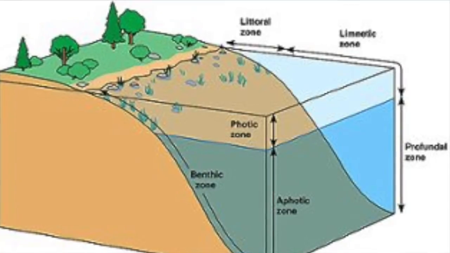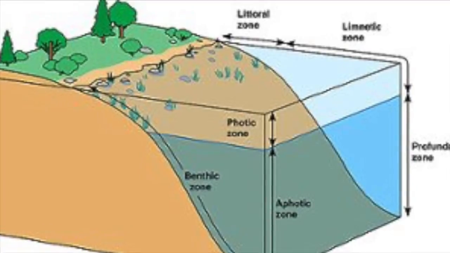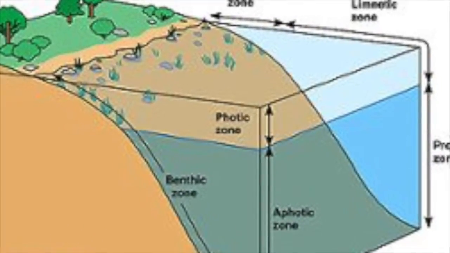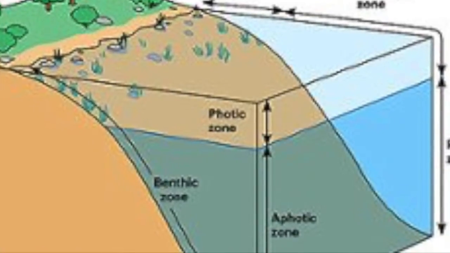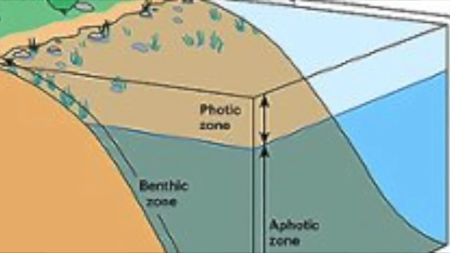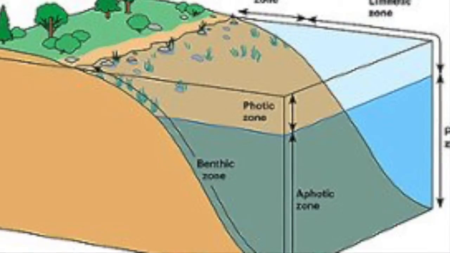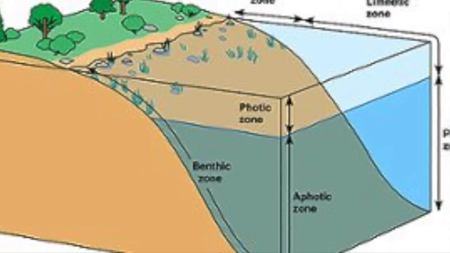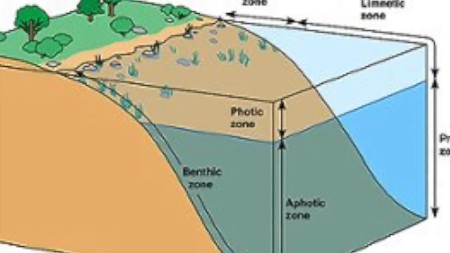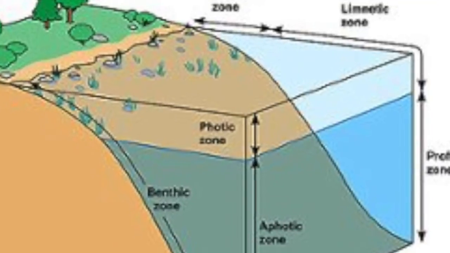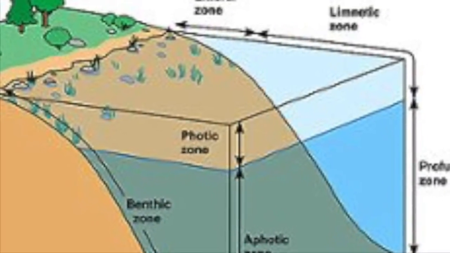The 1% or less light penetration level also defines the euphotic zone of the lake. The euphotic zone, or photic zone, is a layer from the surface down to the depth where light levels are too low for photosynthesizers. Extending further out is the limnetic zone, an open water, well-lighted region that is surrounded by the littoral zone. Light usually does not penetrate all the way to the bottom in the limnetic zone.